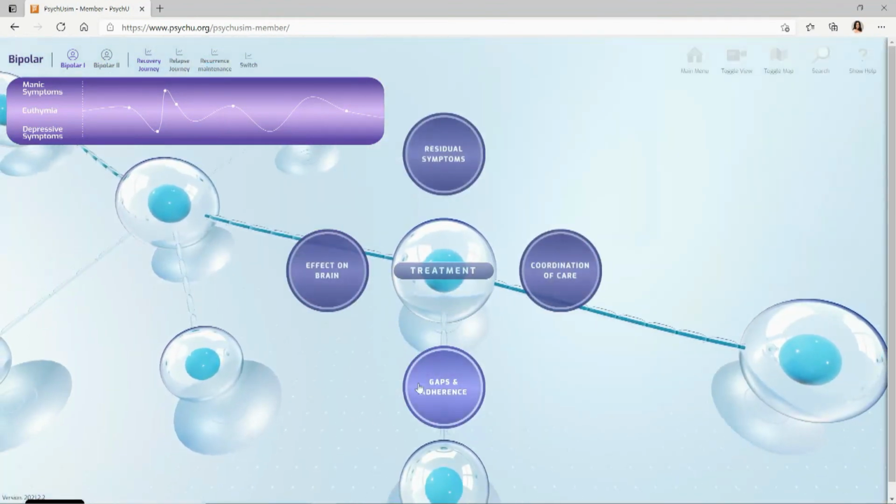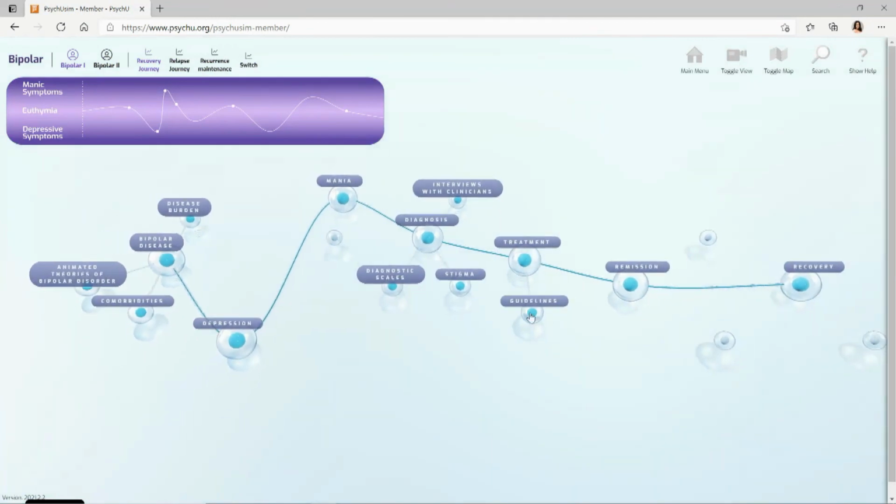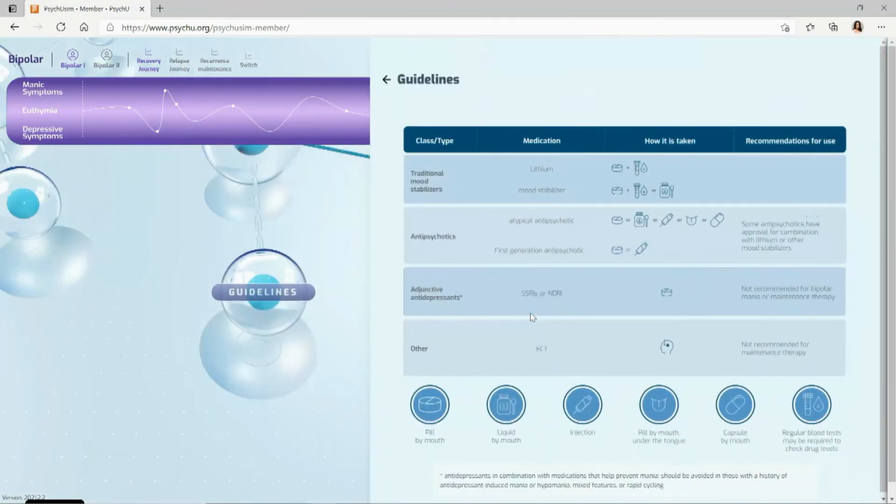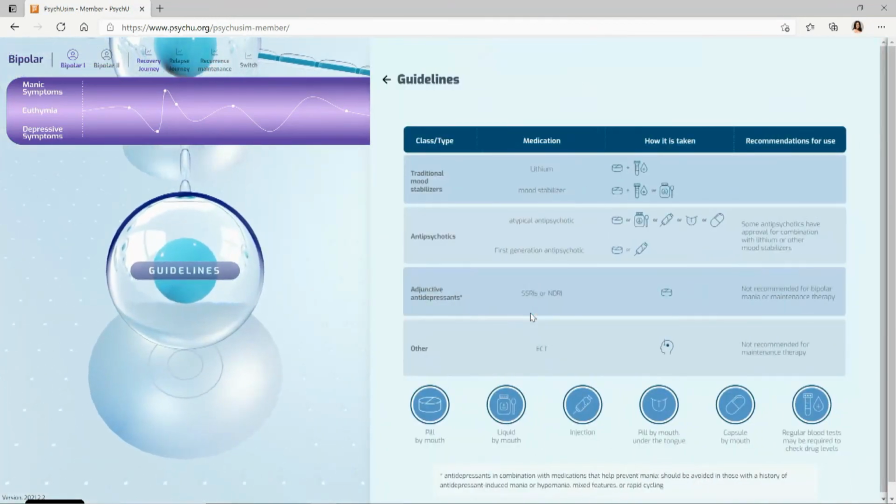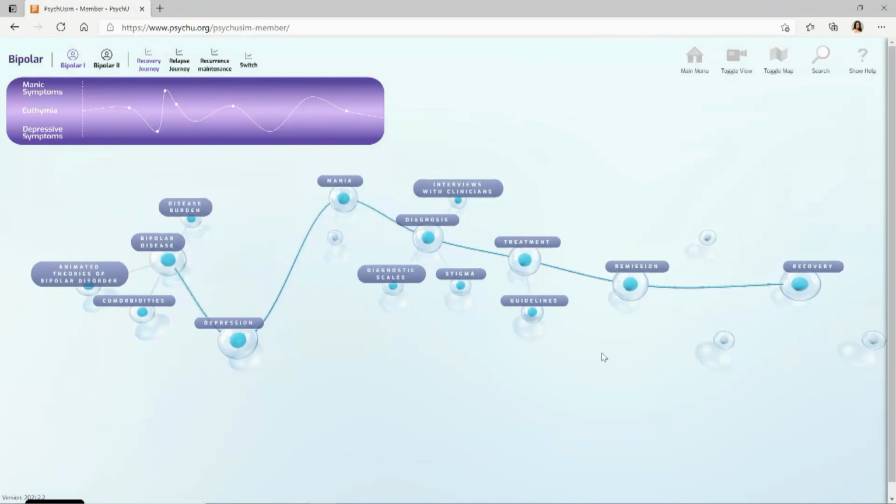We have information about gaps in adherence in treatment and how that affects the long-term prognosis. What do we mean by residual symptoms and how those can affect the patient, as well as coordination of care. We have information within this subnode here of the guidelines in terms of the medication classes, how it's taken, and the recommendation for uses here in this 2D infograph. And as you move along the journey, we get more information about remission and recovery.